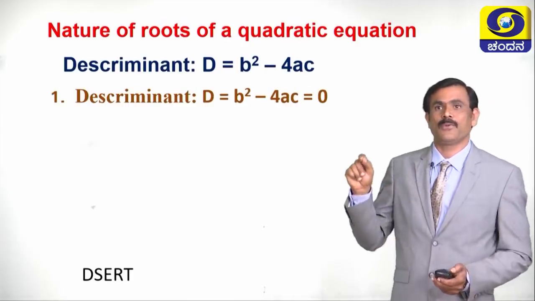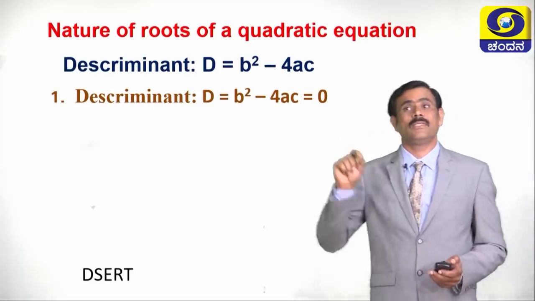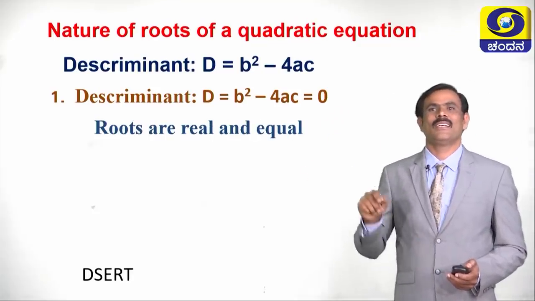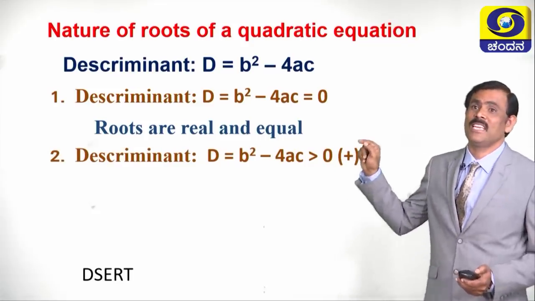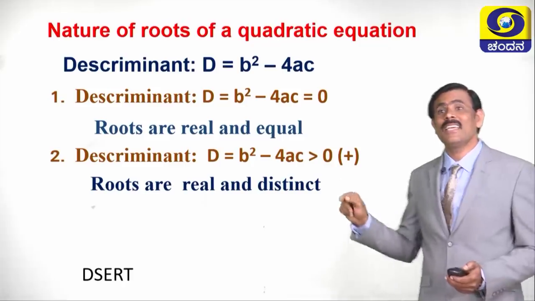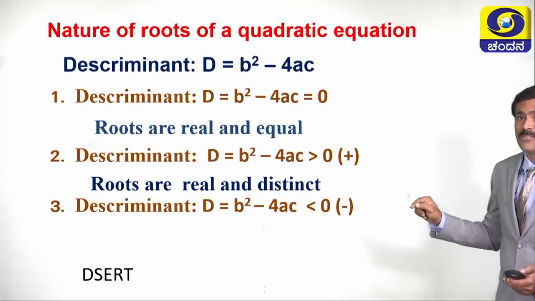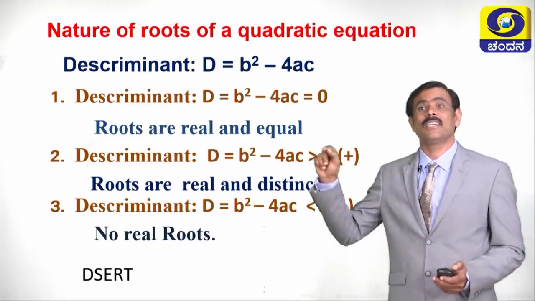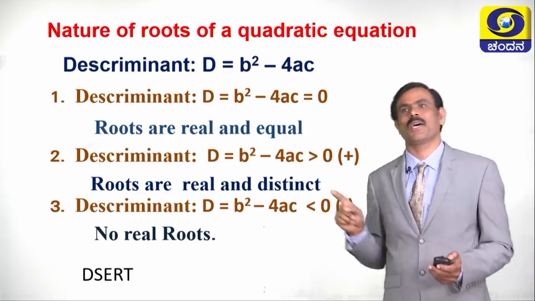See here, if the discriminant value b square minus 4ac equals 0, then the roots are real and equal. If the discriminant value b square minus 4ac is greater than 0, for all positive values, the roots are real and distinct. If the discriminant value b square minus 4ac is less than 0, for all negative values, that equation does not have real roots. Children, now let us take one problem and discuss.